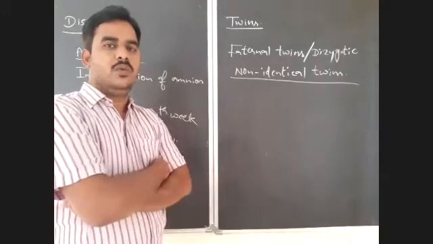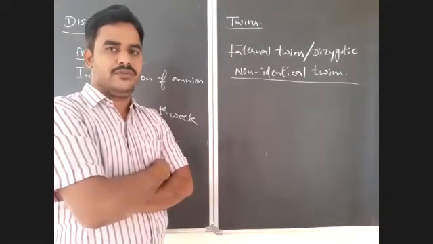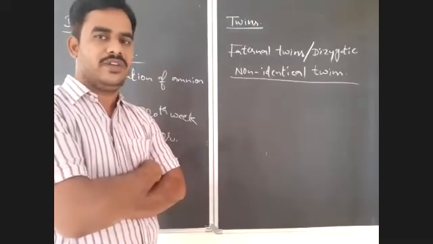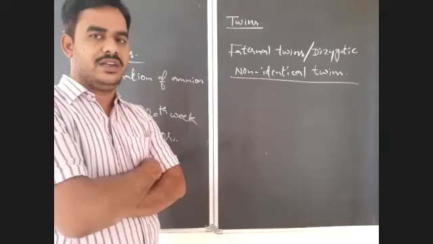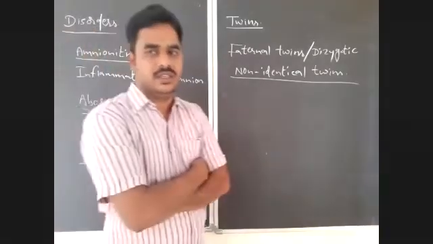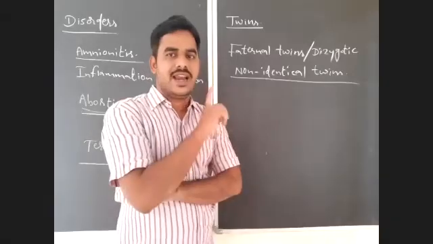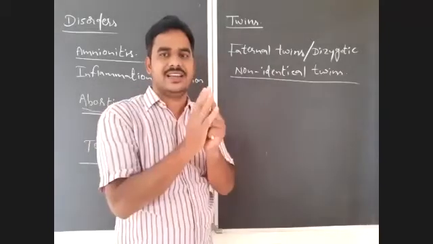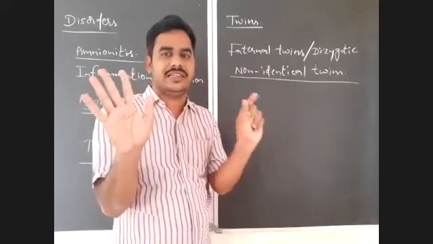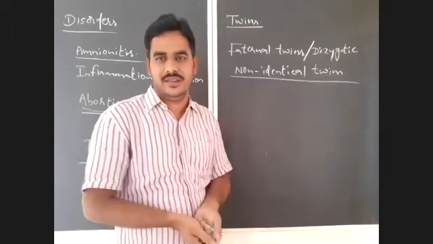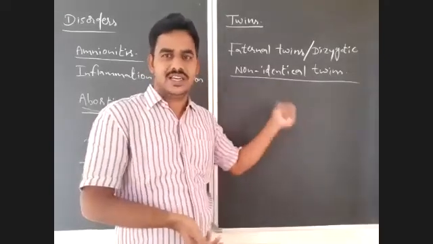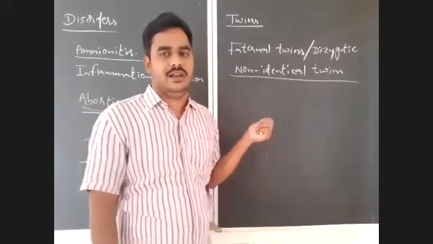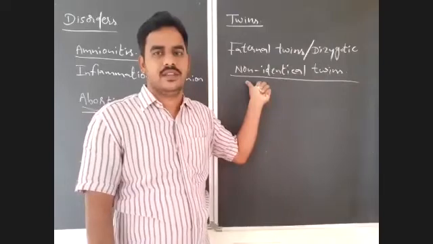If more than one ovum is produced, and they fuse with two different sperms, those two will develop as two different zygotes, two different embryos will be formed, two different fetuses will form, and finally they will be delivered as twins. So is it clear? They are not identical to each other. There are variations between them. They are not exact copies of each other. They do not look like a Xerox copy of each other. There are some variations in them, even though they are twins. Only in this condition is there a possibility to produce a male and a female baby as twins, because they came from two different sperms.